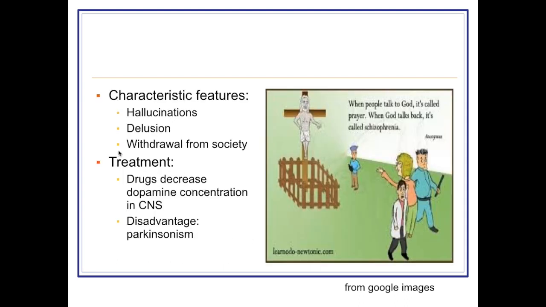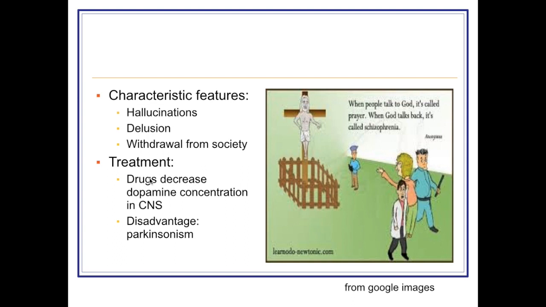Here again you can see characteristic features are hallucination. Hallucination is false perception of sensation. For example, when people talk to God, that is known as prayer, but when people think that God talks back, that is schizophrenia. Other is delusion, that is false belief. Person believes that somebody wants to kill him or any other kind of false belief. And also the person is withdrawn from the society.